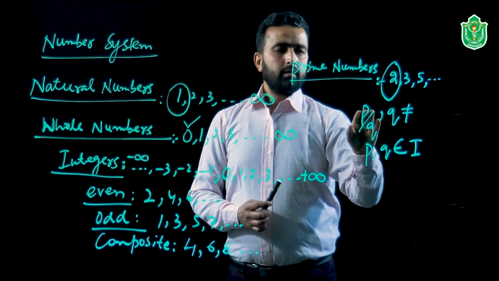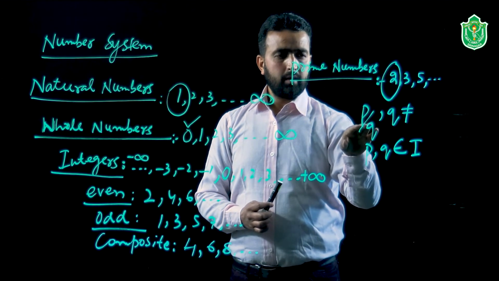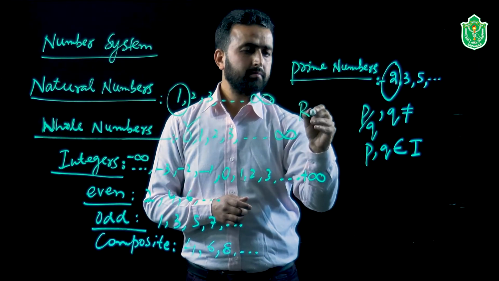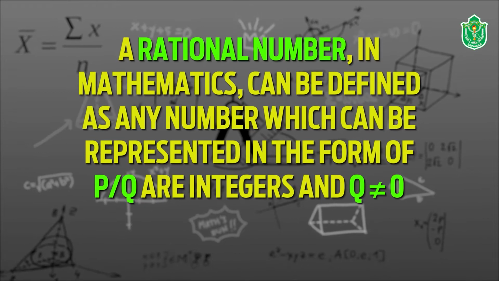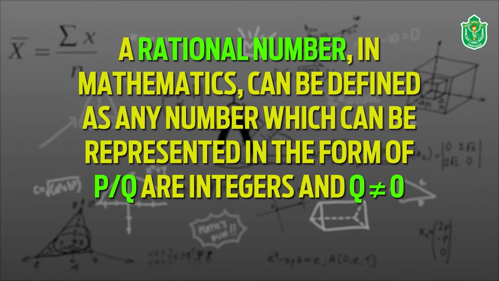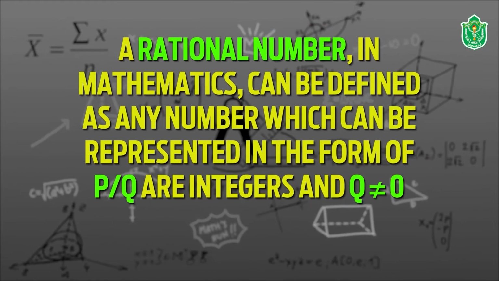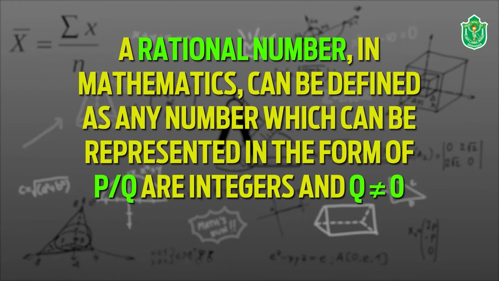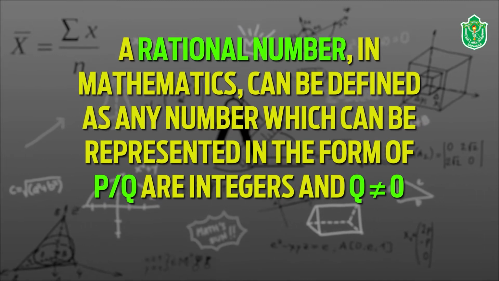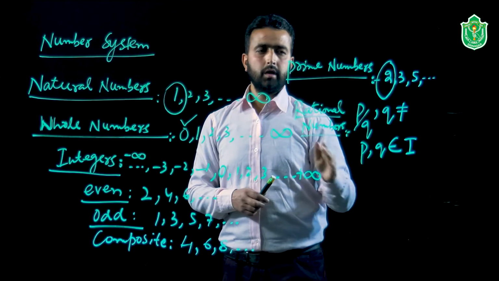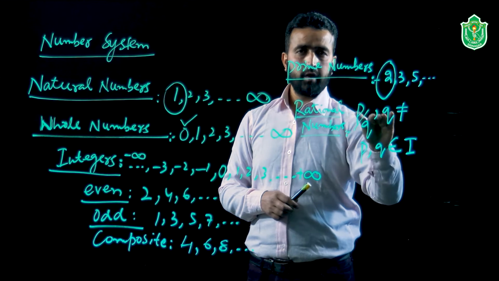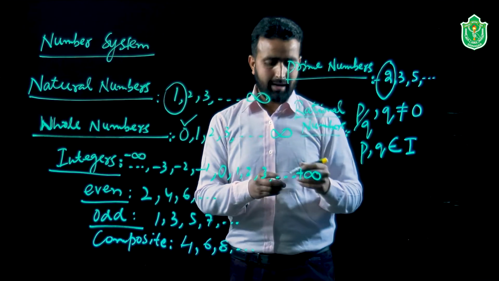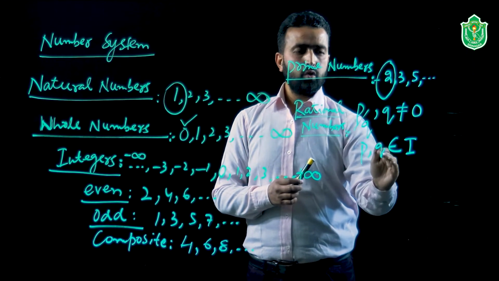So the numbers of this type are known as rational numbers. As you know from the definition of rational numbers, the numbers which are in the form p by q, where the denominator is not equal to 0, and p comma q belong to the set of integers.